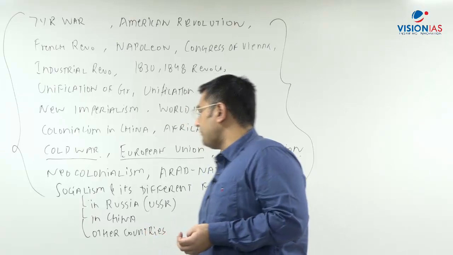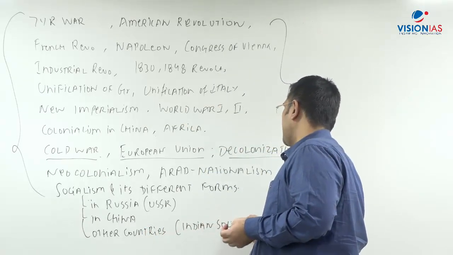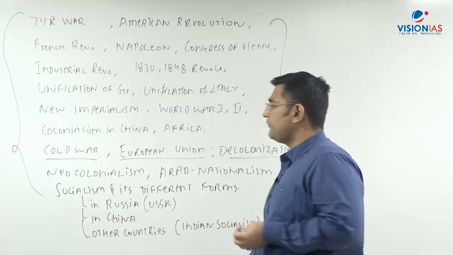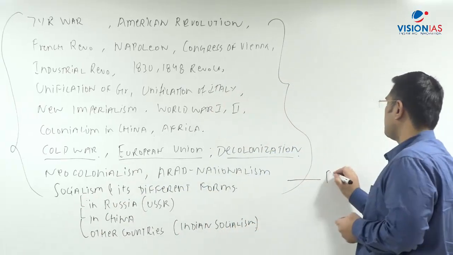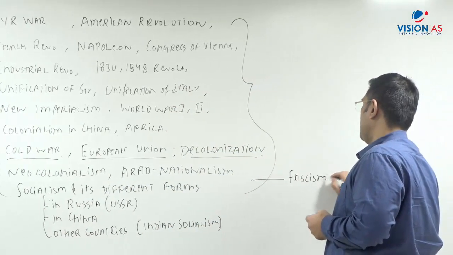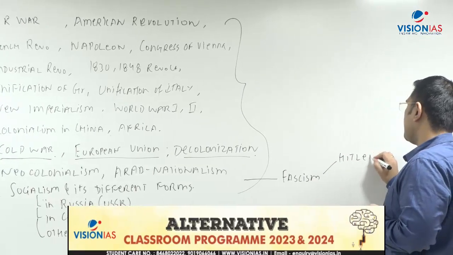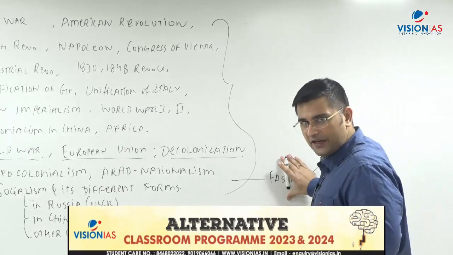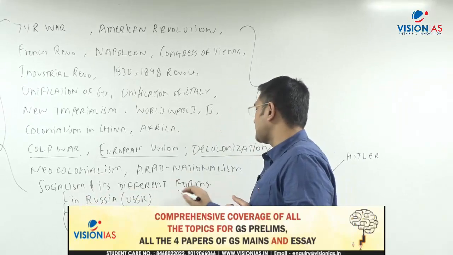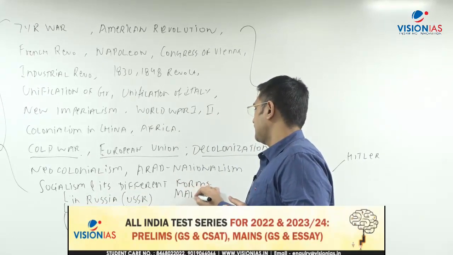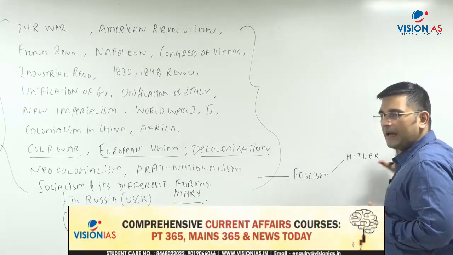Okay. So for example, briefly we can talk about Indian socialism. What is the kind of socialism which is there in India? Right? What kind of a hybrid model is there? Apart from socialism, there is another theory, that is of fascism. So here we discuss the theory of fascism, the aspects of fascism. Although there was no particular thinker in fascist ideology, in case of socialist ideology we will be discussing Karl Marx. Right? But in case of fascism, as such there is no theory.